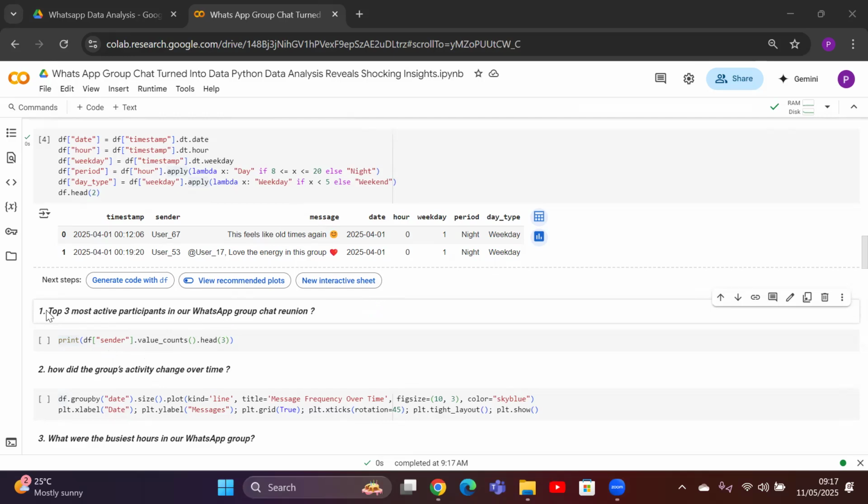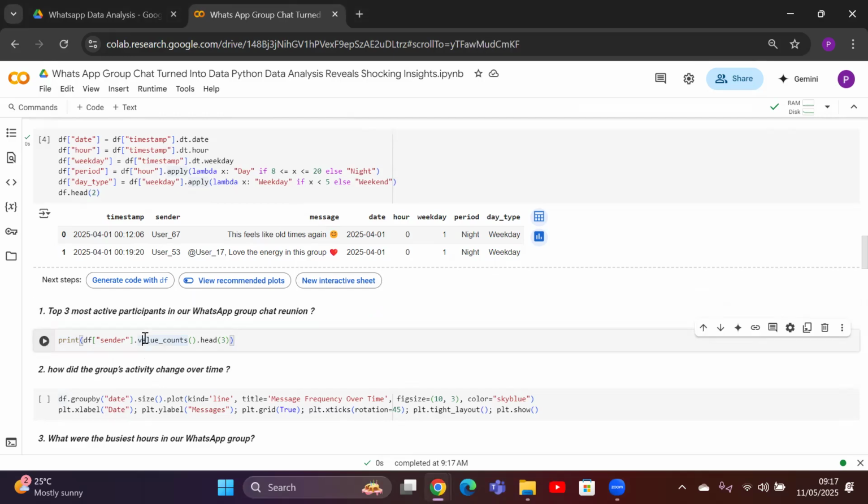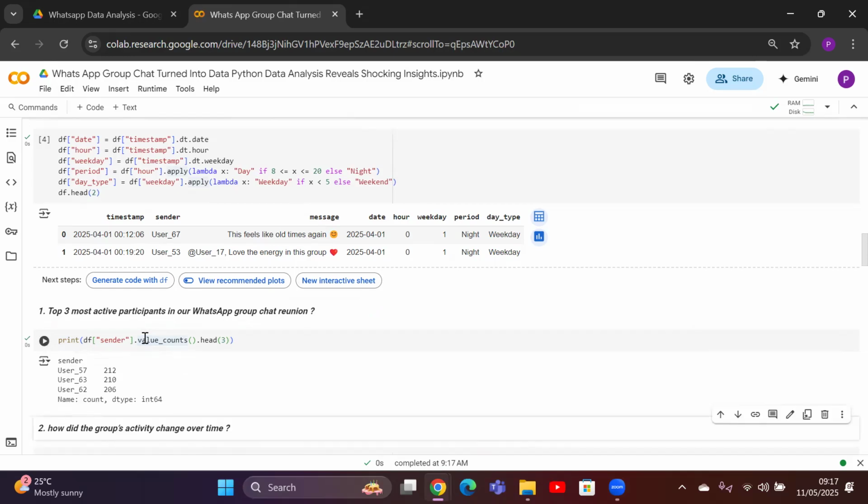Let me execute this line to identify the top three participants. I can see here user 57 has almost 212 messages, user 63 has 210, and user 62 has 206. I can see strong chats are happening in this group.